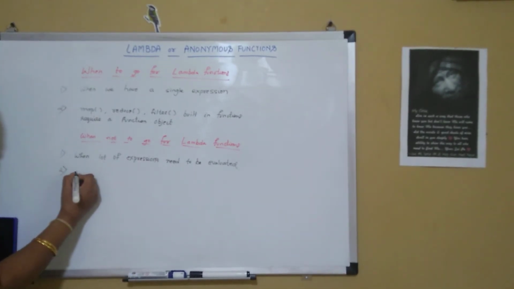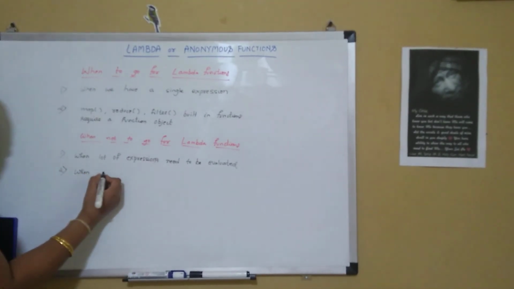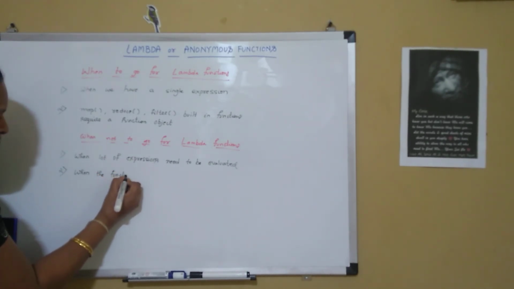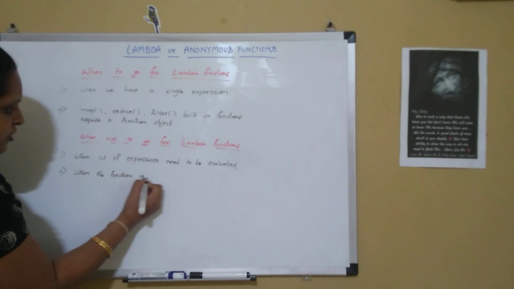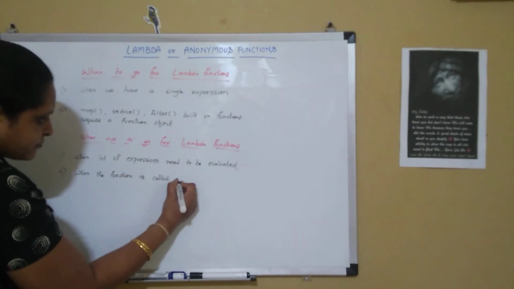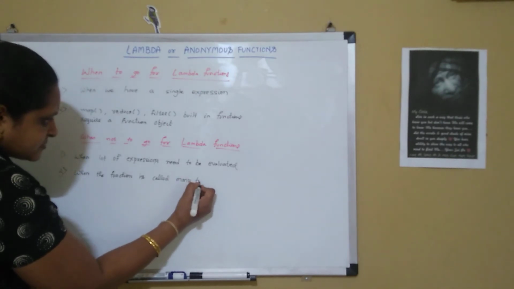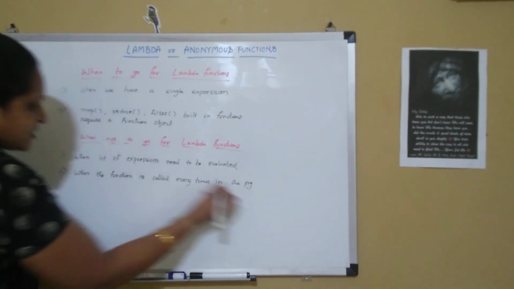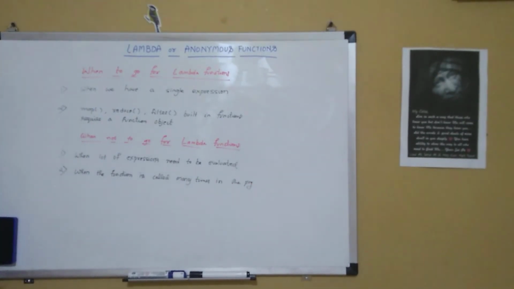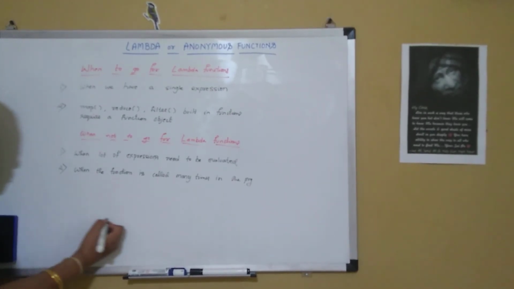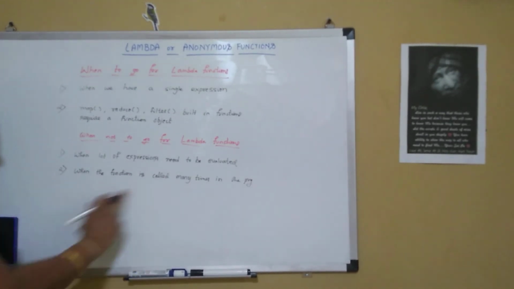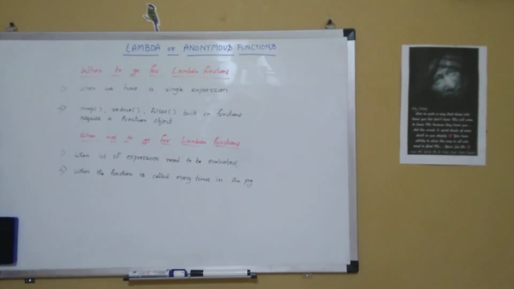And secondly, when the function is called many times in the program, then do not go for lambda functions. Go for the ordinary functions, because in a lambda function you have to write the code every time. But with ordinary functions, you can write the code once and call it many times from the program.